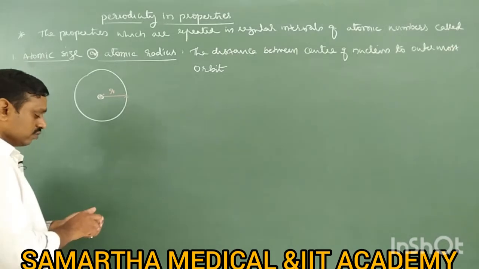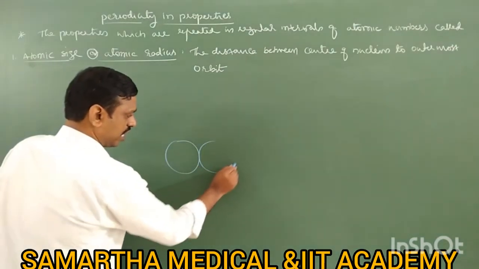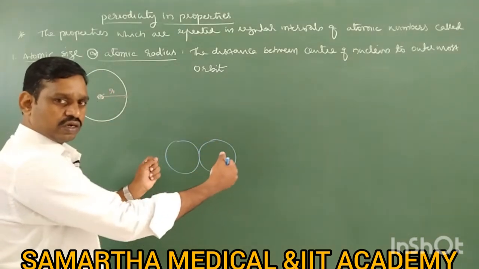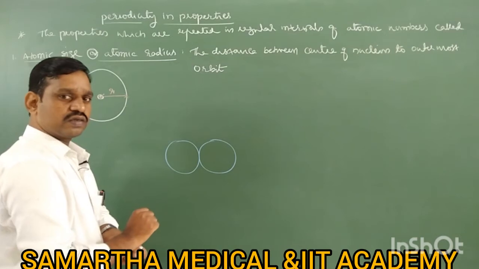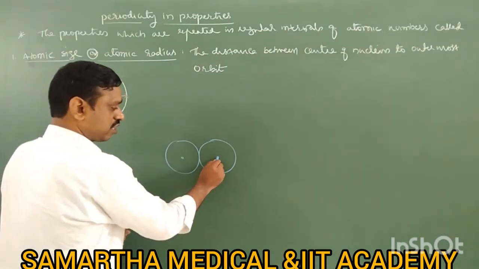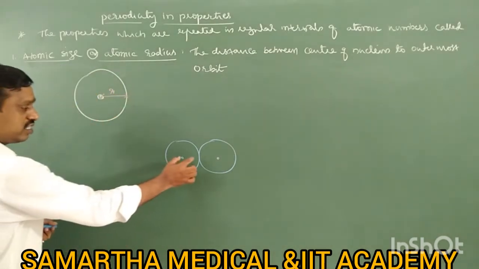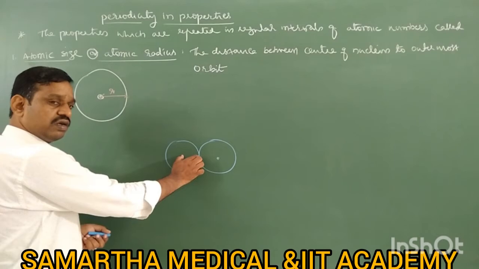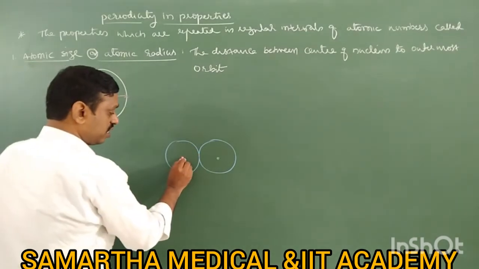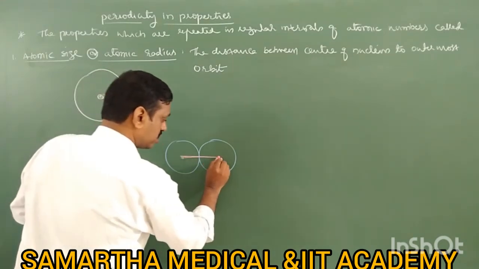For example, take this as one atom, this as another atom. There are two atoms held together by a bond. This atom has a nucleus, and this atom also has a nucleus here. We cannot calculate the radius from here to here, it is a bit difficult, but it is possible to calculate the distance between two nuclei. This is called internuclear distance.